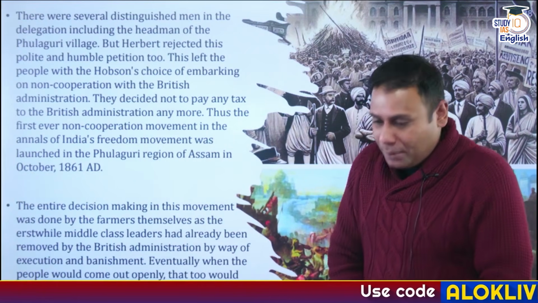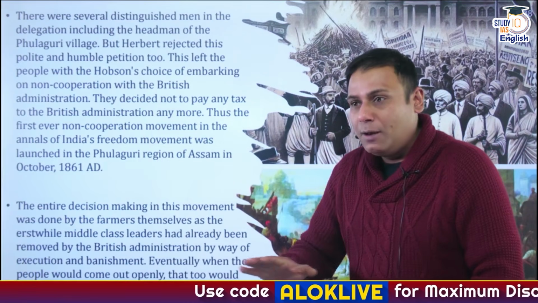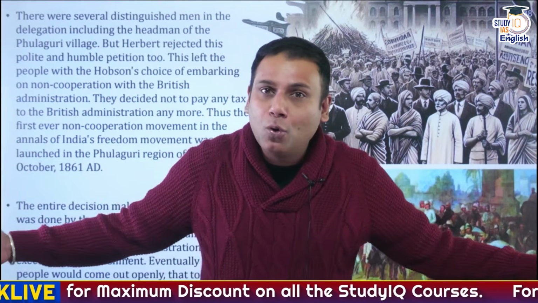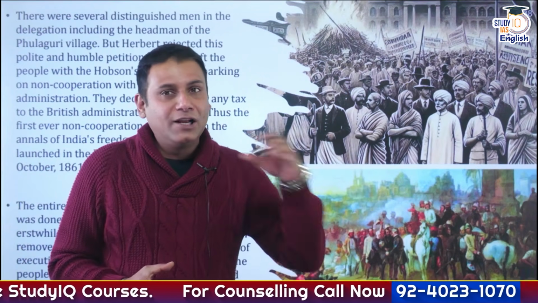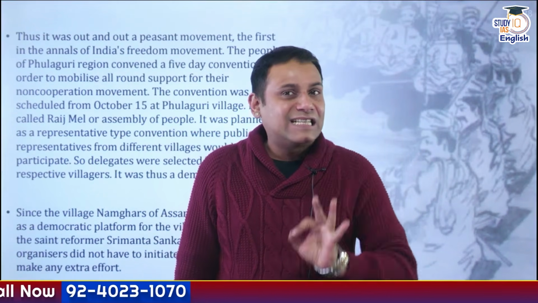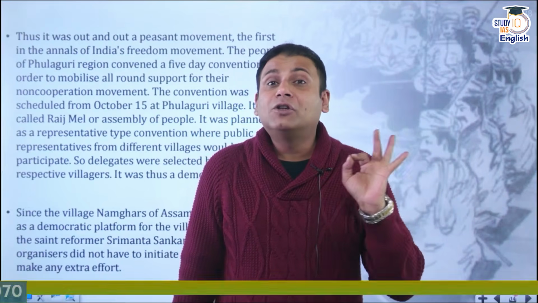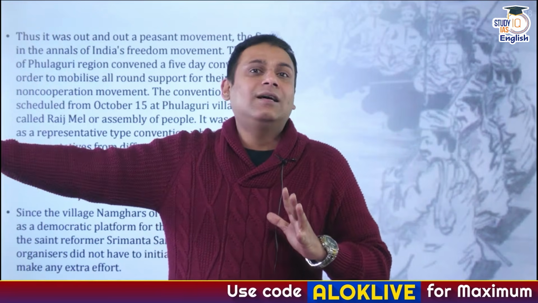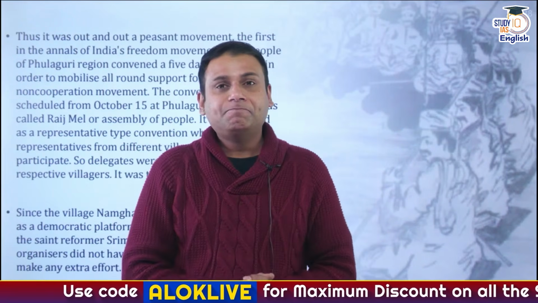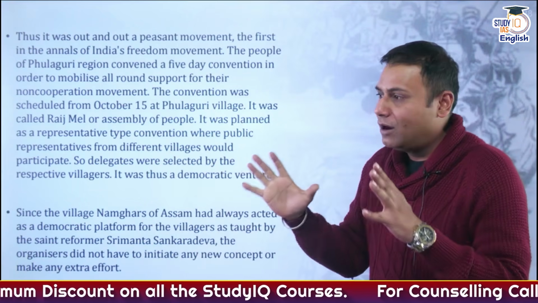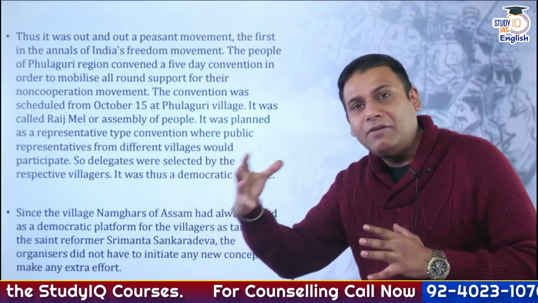So, the peasants decided that we are not going to pay a single penny as tax to the Britishers. And now, they wanted to garner the support of a large section of the region of Assam, specifically in the region of Raha Phulaguri. So, on 15th October 1861, a conference was convened, a conference of 5 days, to peacefully protest against the rising taxes of the Britishers. It was decided that on 15th October, everyone will gather at the Namghar and discuss everything.